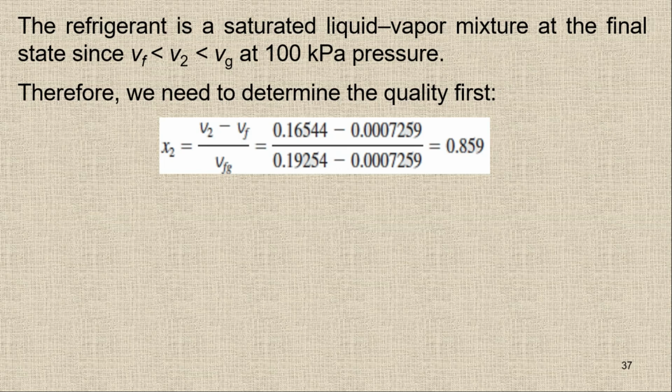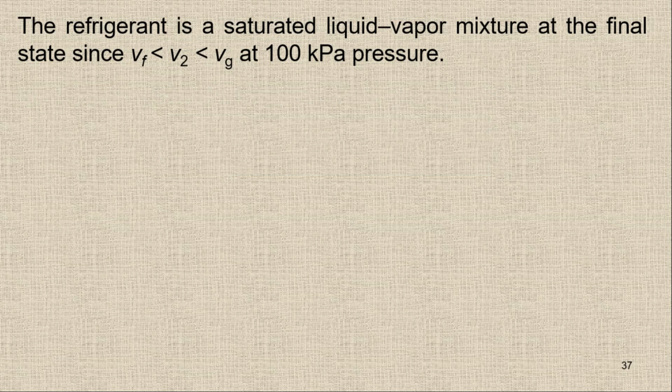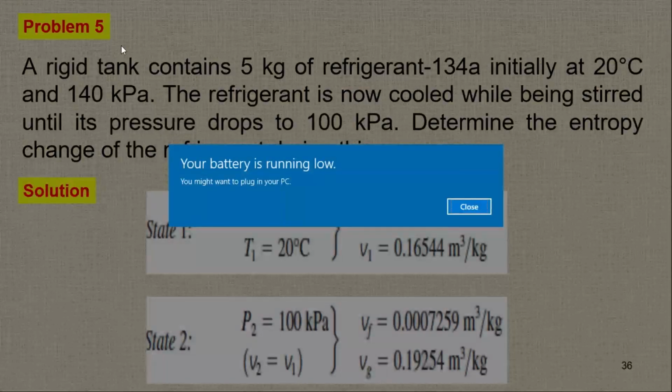With the help of given values, you can find that the quality is around 0.859, so it's around 85.9%. You will get around 85.9% of vapor, and the remaining around 14.1% is liquid R134A. So we have the quality value, and with the help of this I am going to find the entropy.